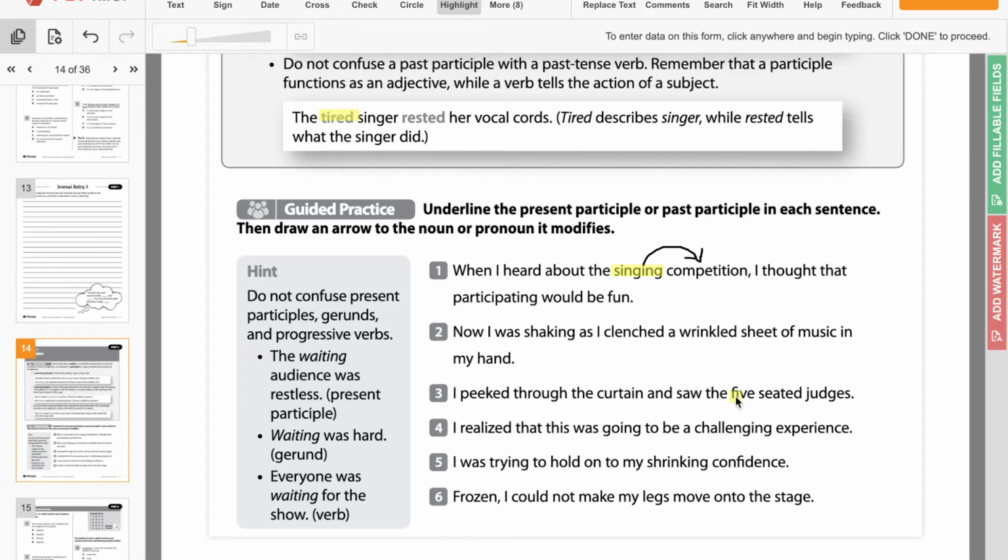The sheet of music, right? Because if you said, what type of sheet? A wrinkled sheet. So here it is modifying sheet or sheet of music.